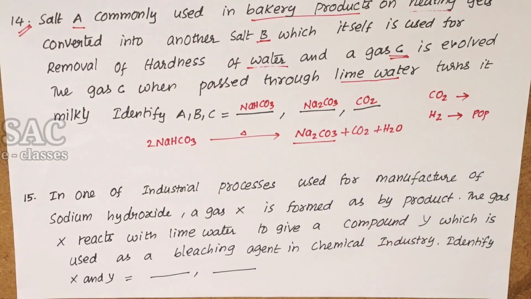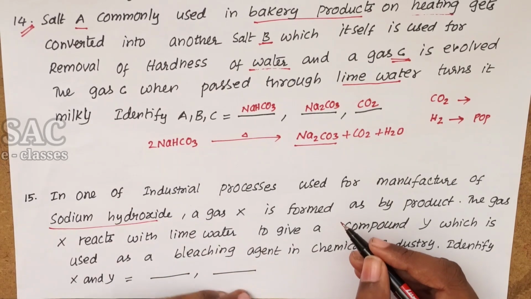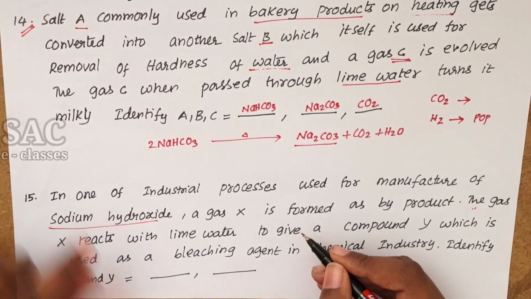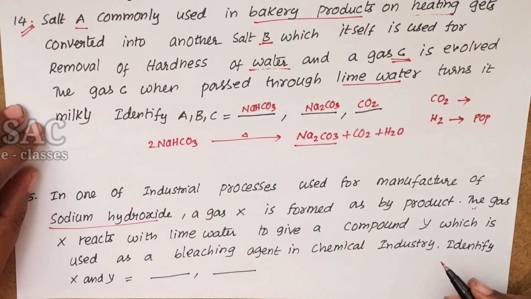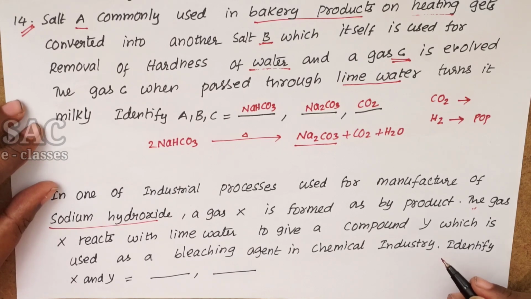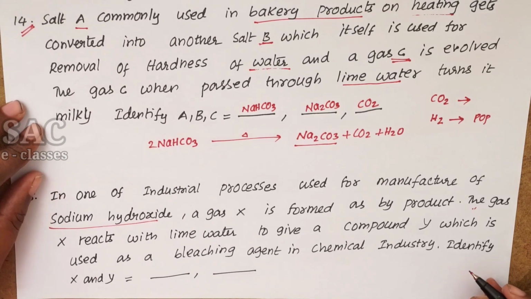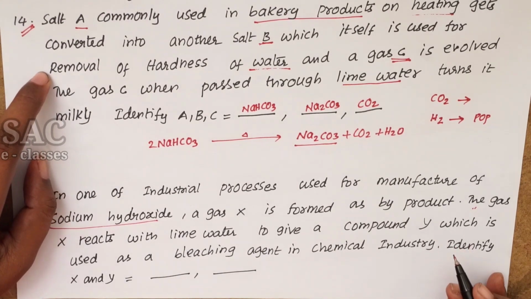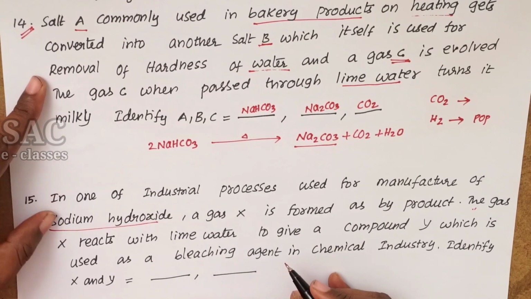Look at the 15th. In one of the industrial processes used for the manufacturing of sodium hydroxide, a gas X is evolved as a byproduct. The gas X reacts with the lime water to give a compound Y, which is used as a bleaching agent in chemical industry. Identify X, Y. They are giving some hints like above to identify the unknown compounds which are involved in this.